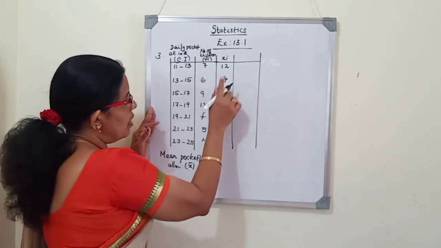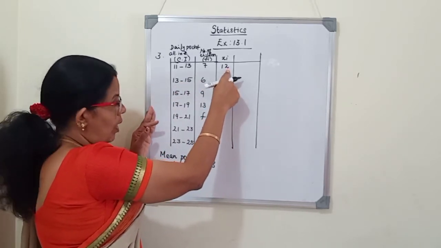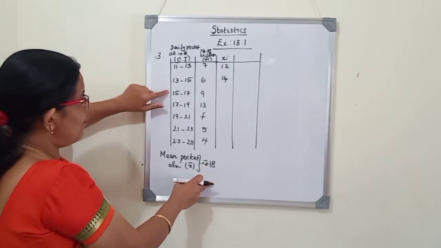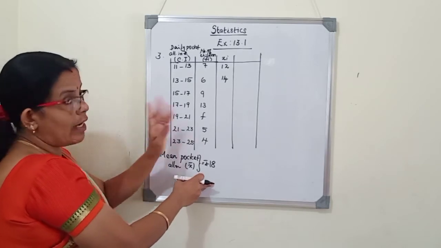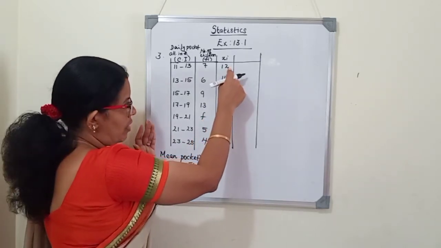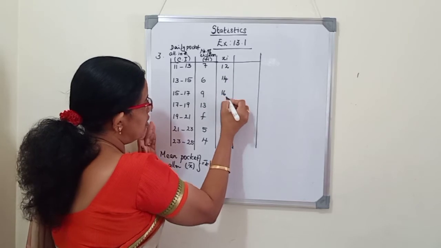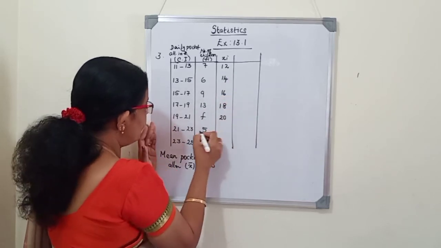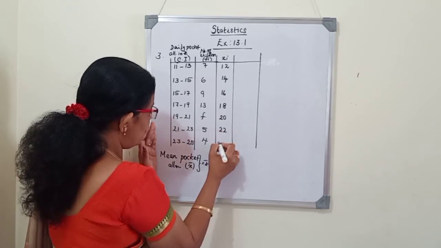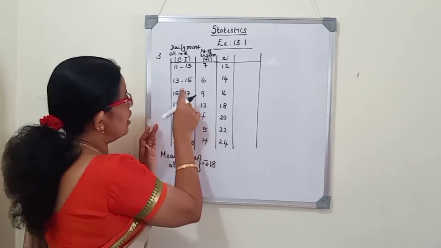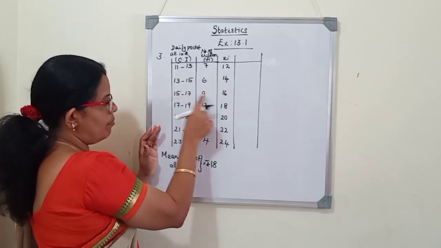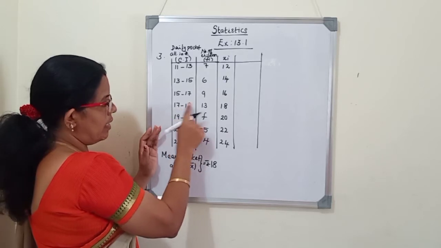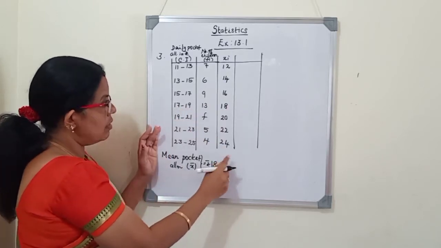So I told you another method to find the class mark after getting the first one. See the size of the class interval. 13 minus 11, it is 2. 15 minus 13, 2. So just add 2 and write with the first class mark. So 12 plus 2, 14. Then it is 16, then 18, 20, then 22 and 24. We can check it here. Middle number 14, midpoint 16. Again it is 17, 18, 19, in that 18 is the middle number. So you have to write like this all the scores.